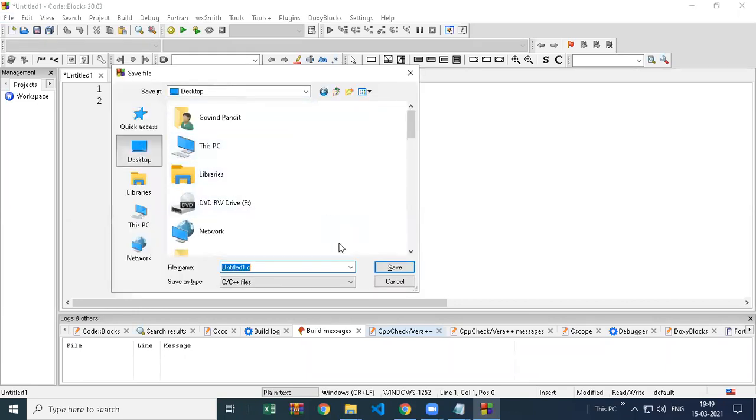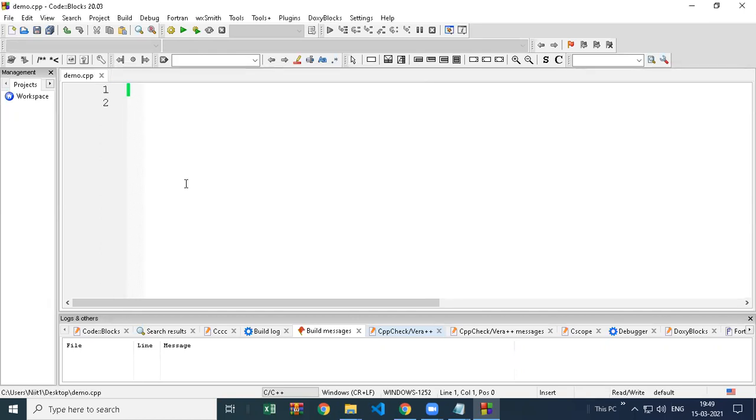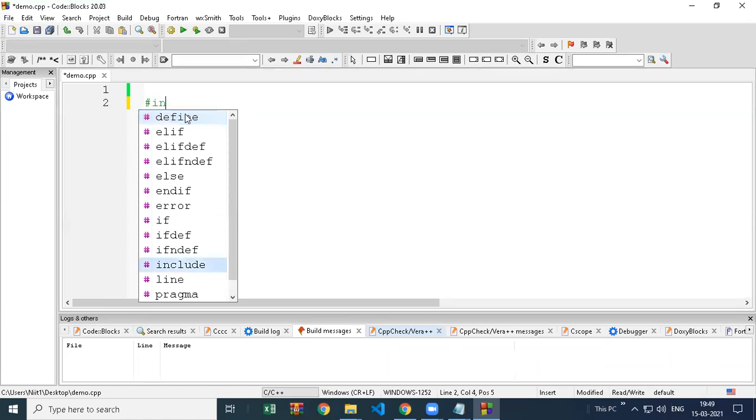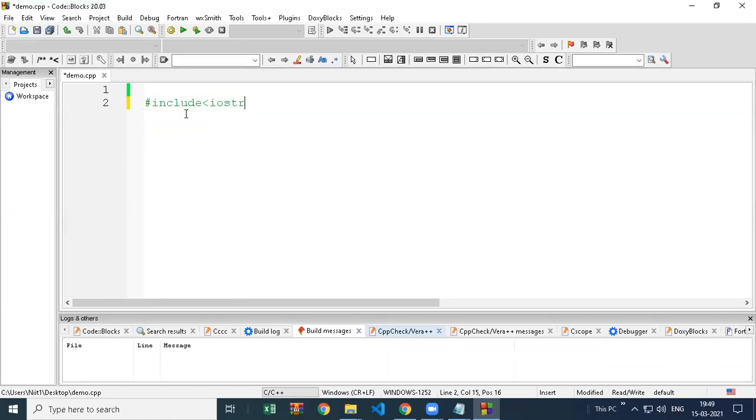On the desktop, I am creating one file, demo.cpp. As I told you, we'll start the coding part from the next session. This demo is just to explain that one program can be solved using different ways. Some programs can be solved in five or six ways also. This program I am currently solving in two different ways. Now you will decide which way is the best.